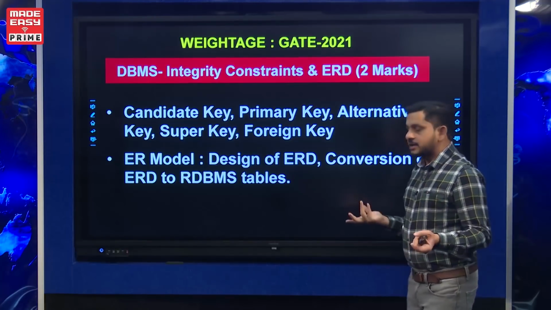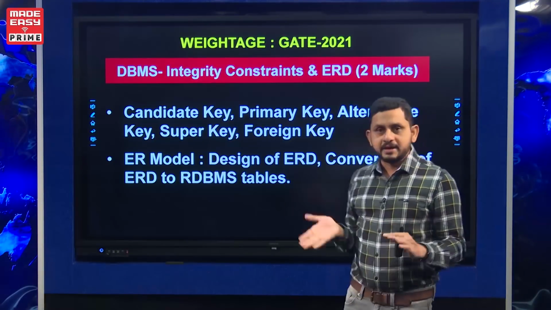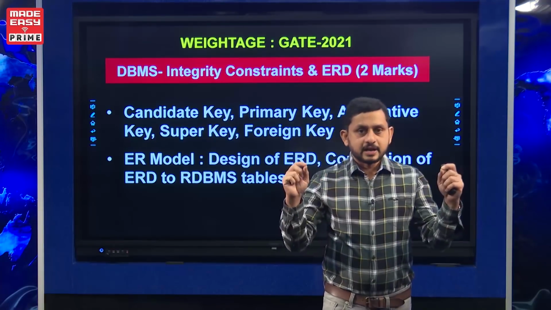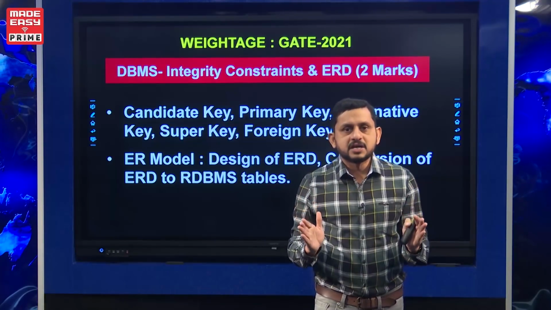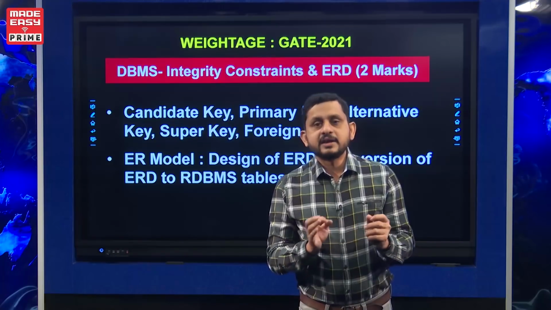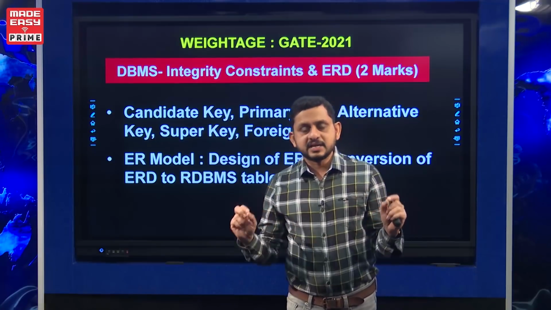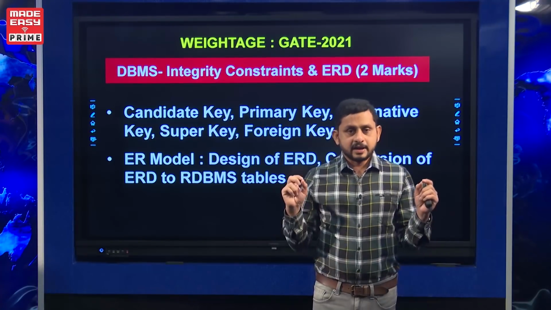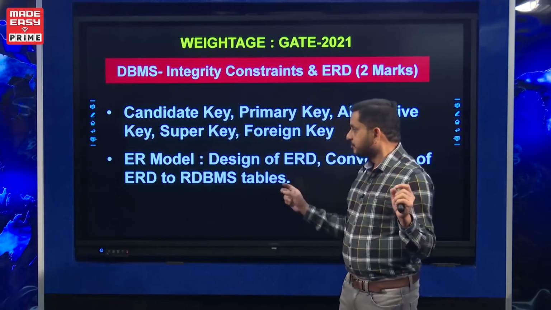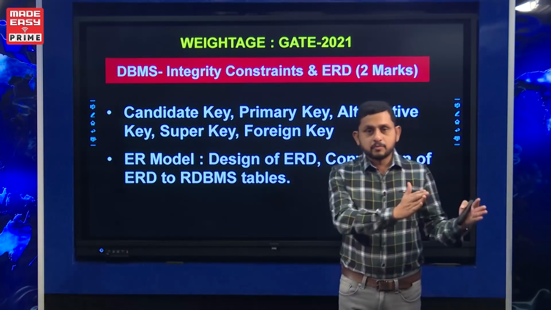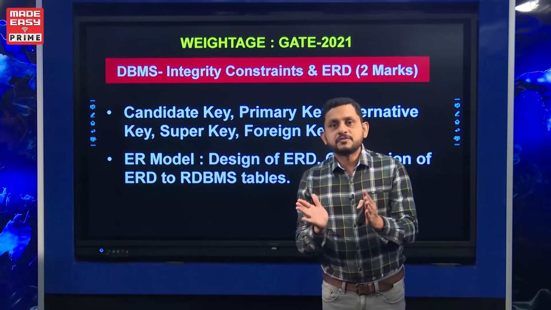Okay, so design of ER diagram for a given constraint and conversion of ER model to RDBMS table. If an ER model, an ER diagram, is given, we need to find how many minimum relational database tables are required for it, and this kind of questions they use to ask. So it's one simple area, just a basic integrity constraint and basic key constraint, like a super key and foreign key and primary key, alternative key and all, and design of ER model and conversion of ER model to RDBMS table, and we need to find minimum relational database tables for a given ER model.